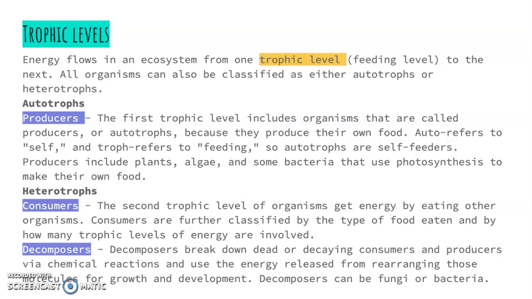Heterotrophs. Heterotrophs include consumers and decomposers. Consumers are the second trophic level of organisms which get energy by eating other organisms. Consumers are further classified by the type of food eaten and by how many trophic levels of energy are involved. We've discussed this briefly before when we've talked about primary and secondary consumers. Primary consumers are consumers that eat producers, and secondary consumers are consumers that eat other consumers.